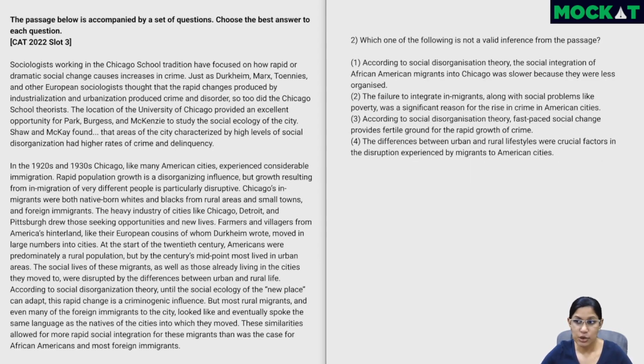This is an inferential question. We have to go through these four options and figure out which is not a valid inference from the passage, that is, which cannot be inferred or concluded based on the passage. So we'll have to read through the entire passage, understand the author's view, and then we will solve this question.